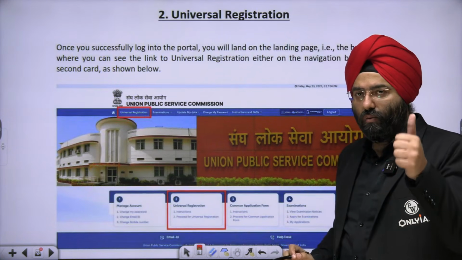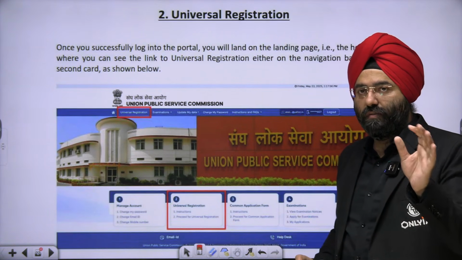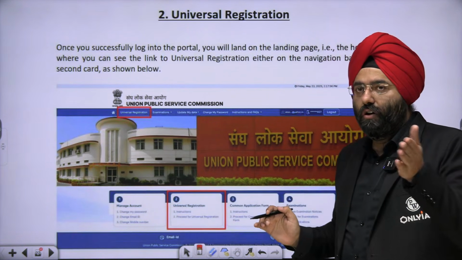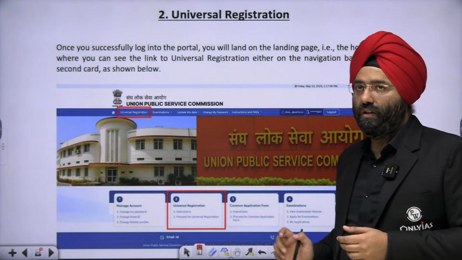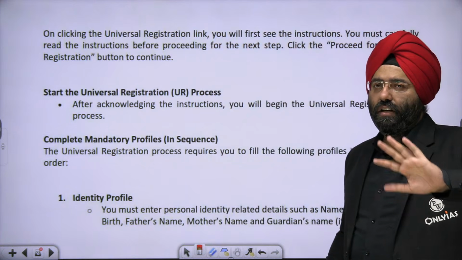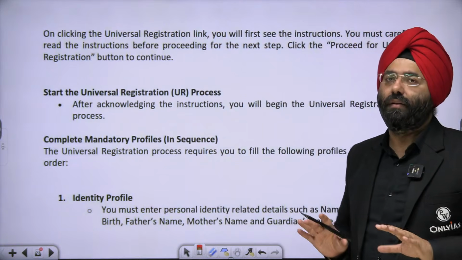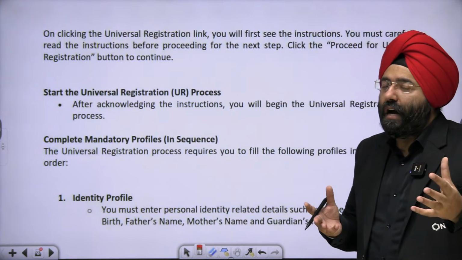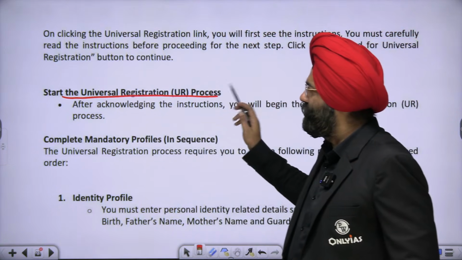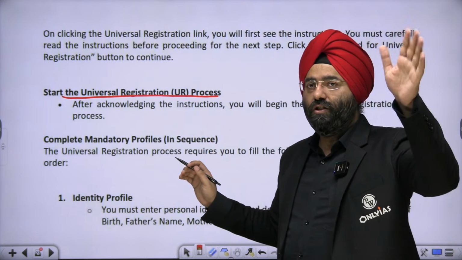First step: account creation, email verification, phone number verification, and congratulations message. Second step is login, which you had already done. After login, you will click on the universal registration. You will have certain instructions here. Again, you have to read the instructions and agree to them. After the instructions, you will have certain columns to fill. See, start the universal registration process. You will acknowledge the instructions as you had done in account creation. Okay, I acknowledge that I have read all the instructions, done.